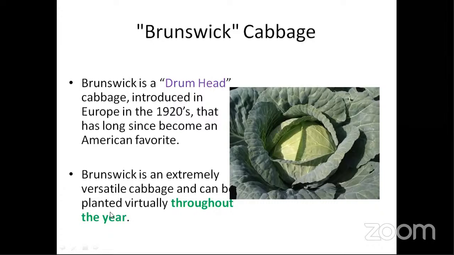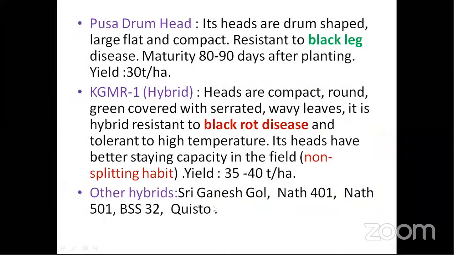From an exam point of view, you can remember it is something that can be grown throughout the year, but you have to be very conscious that in your universities, in your research stations, or wherever you are, what are the common varieties that are being actually grown. If you read some articles, you'll see that only a few varieties appear again and again in all the papers. If you take tomato, in all the papers only a few varieties will be repeating.